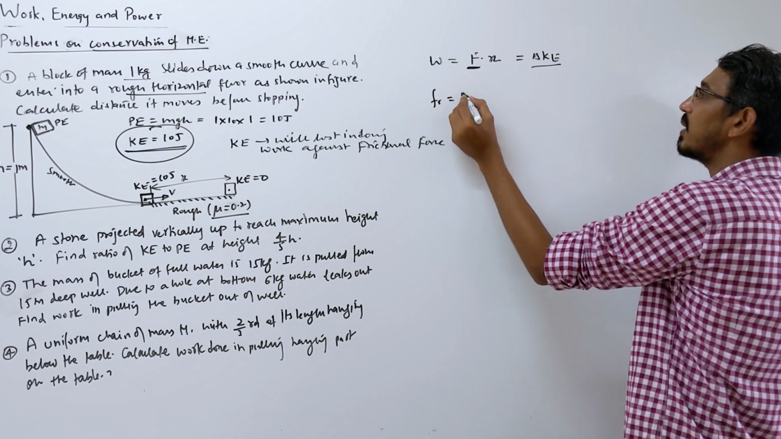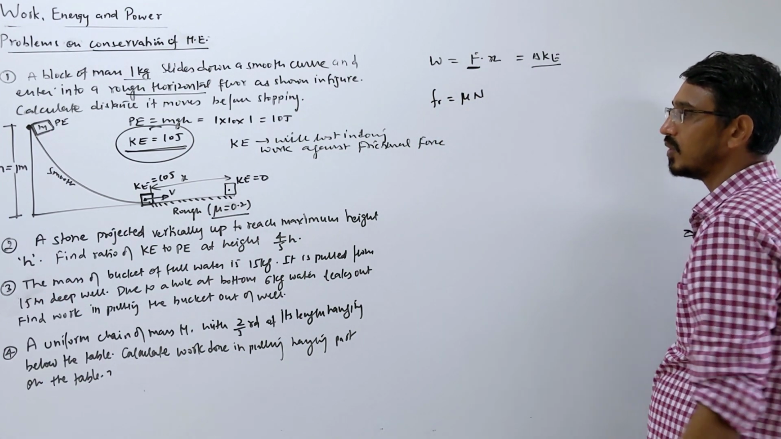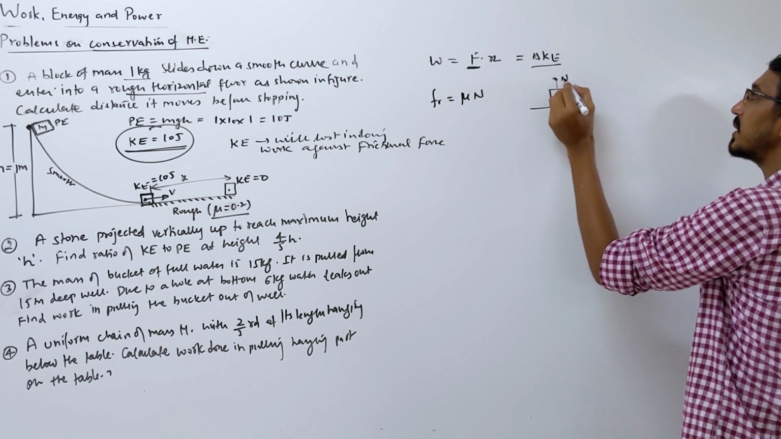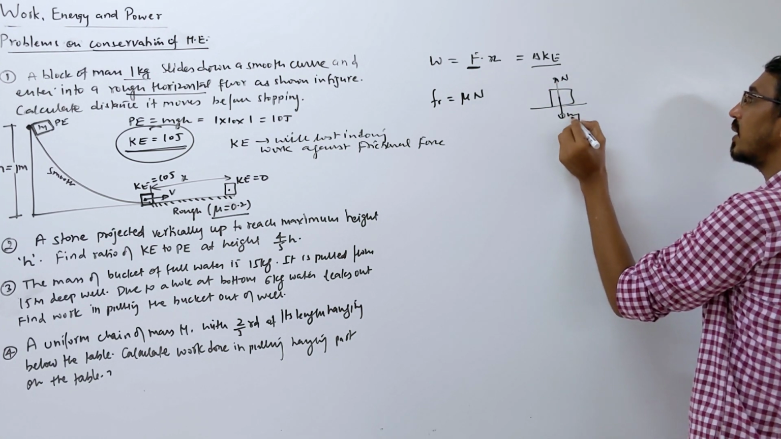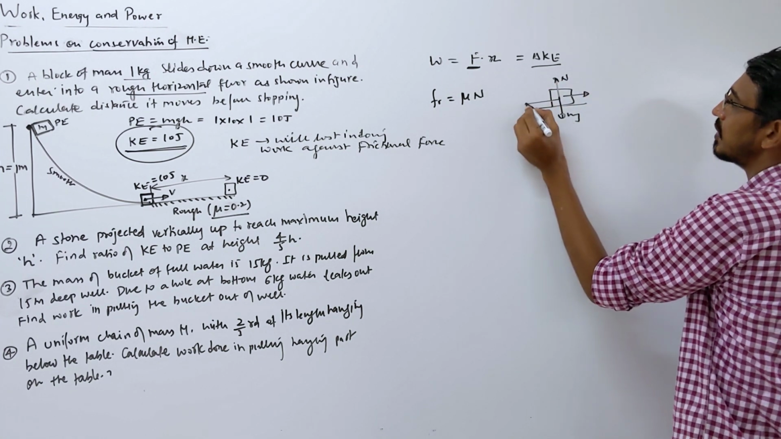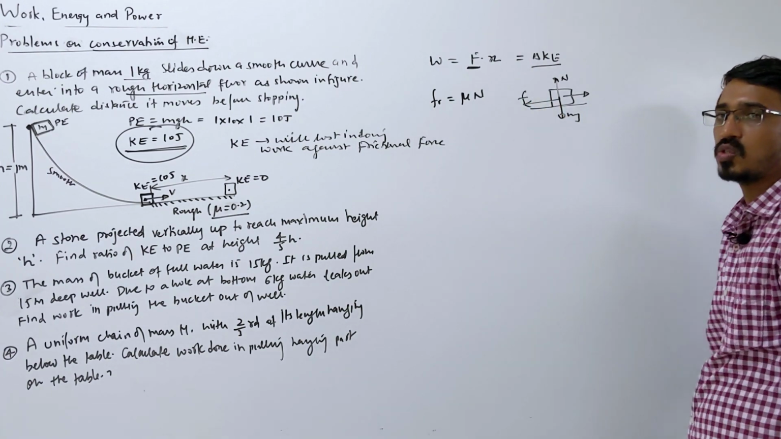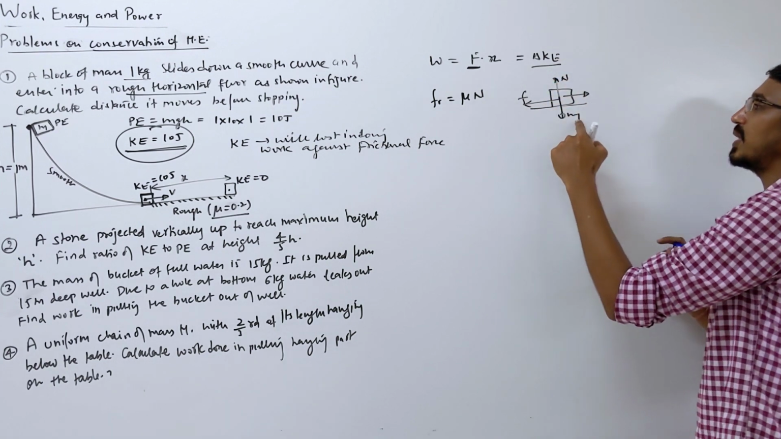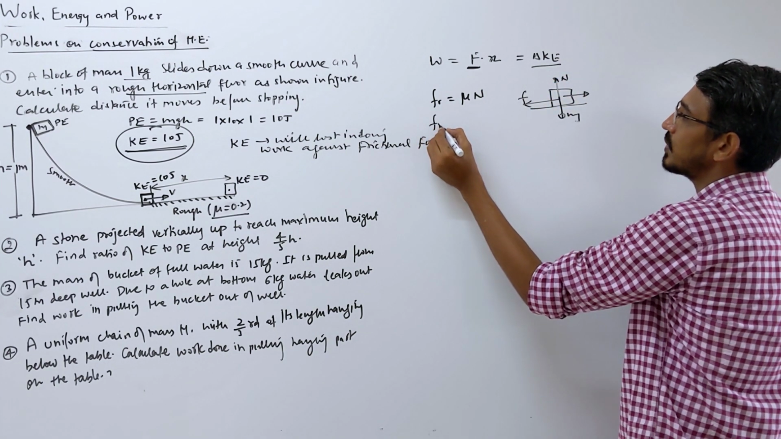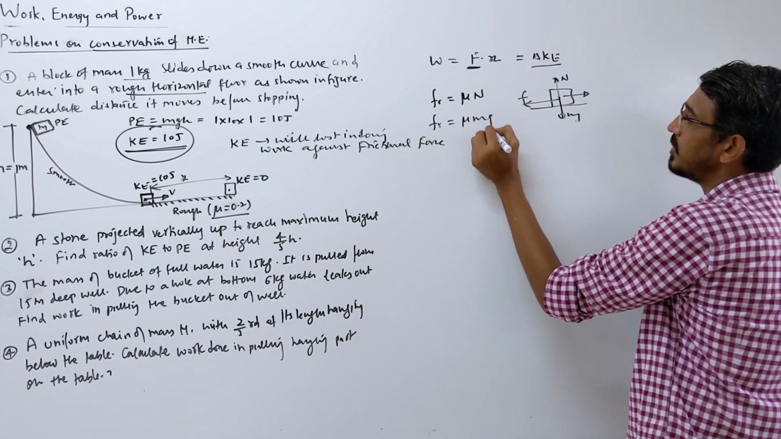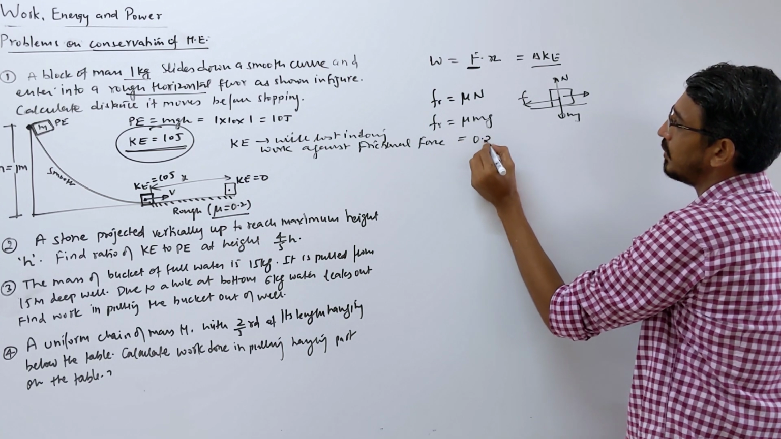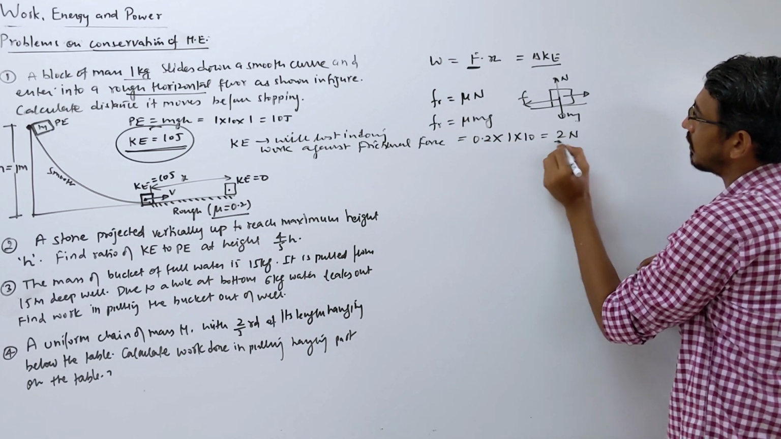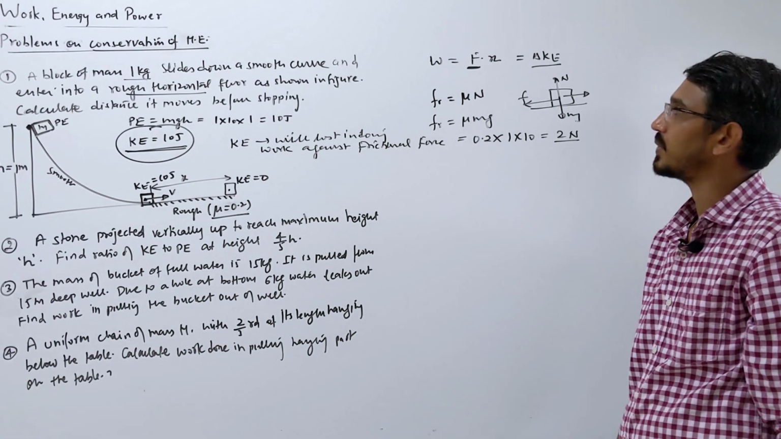The frictional force formula is mu into N. For the block, the normal reaction N acts upward, mg acts downward, and the block is moving in that direction, so the frictional force will act in the opposite direction. So in this case N is simply equal to mg, so the frictional force is mu mg. Let's calculate that. Mu is 0.2, m is 1 kg, g is 10. So this becomes 2 Newton. That's the frictional force, right?